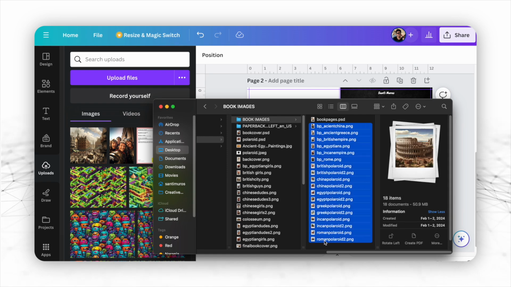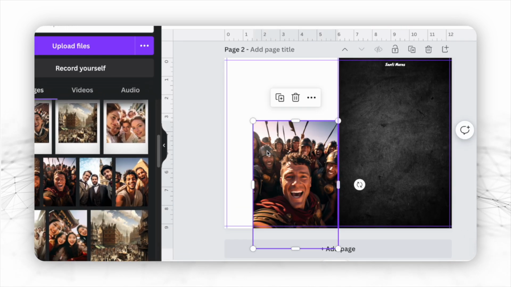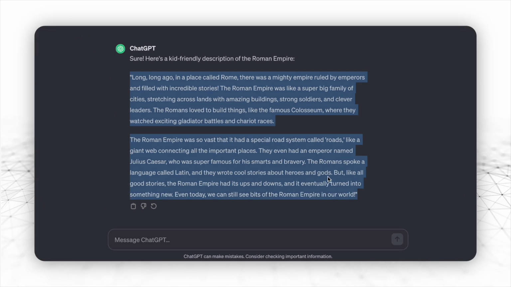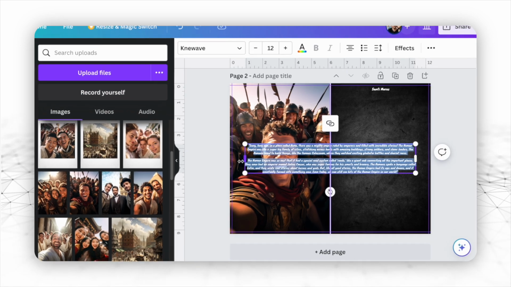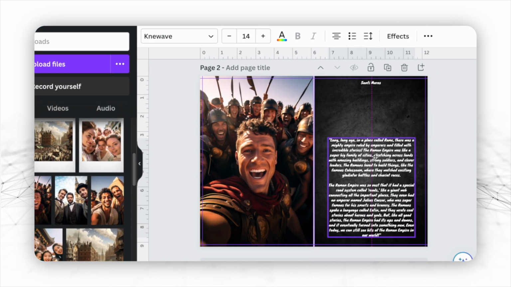Start by uploading the AI generated images to Canva. Then you can simply drag and drop your first image into the template. Now go back to ChatGPT, copy the corresponding description, and paste it on top of your image. You can now adjust the text as you like. You can change the color, the font, add shadows, and more. I really like Canva because it's beginner friendly and it doesn't require any design skills. And it's also free to use.